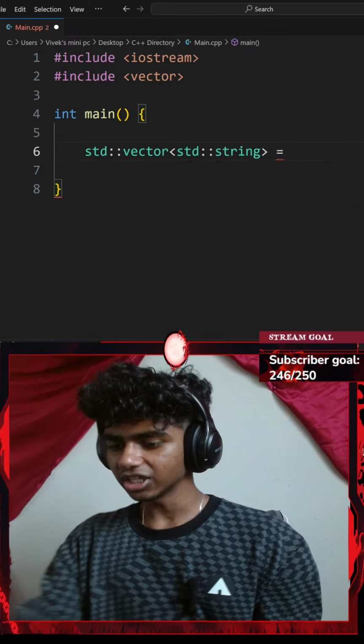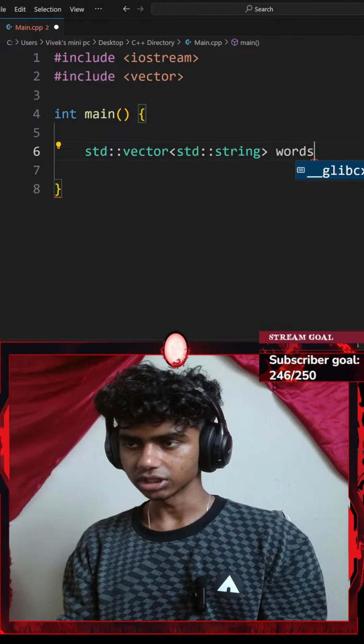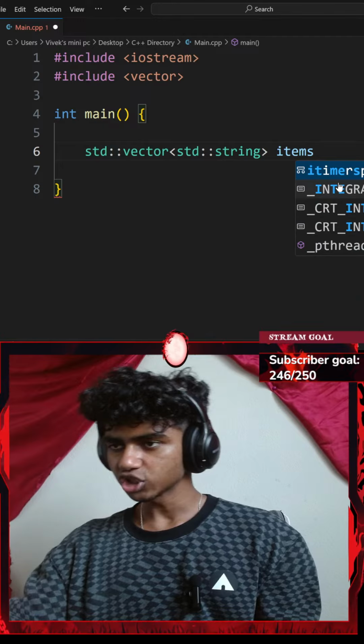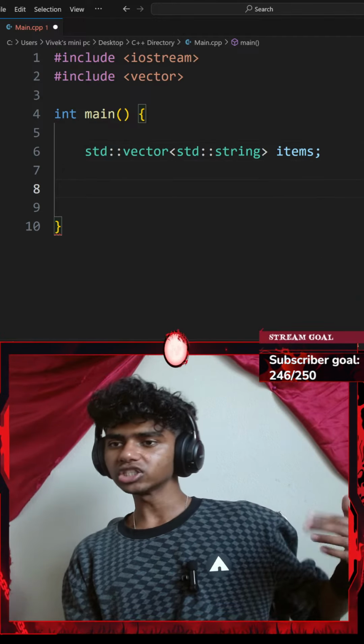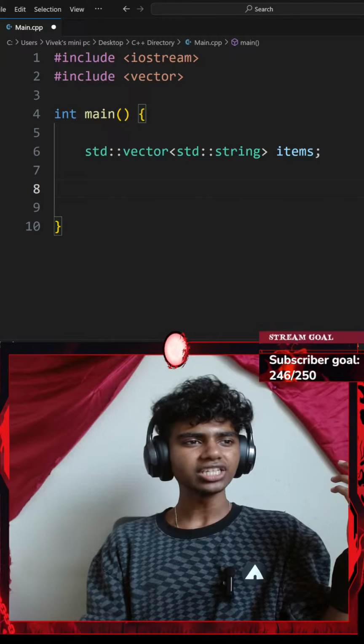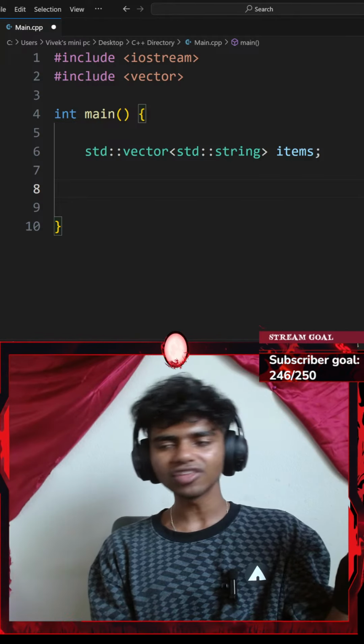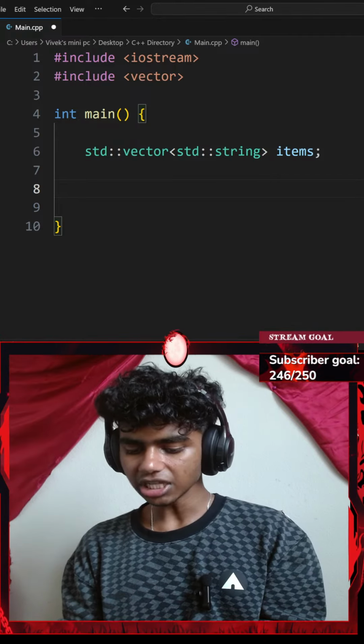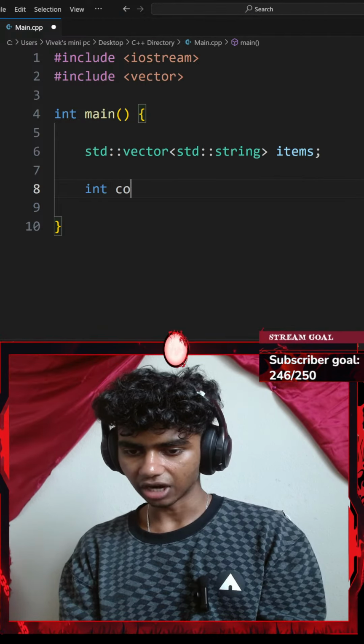Okay, I'll set that equal to, actually this is going to be words. Okay, actually it's called items. So my vector is called items, and then I want to get 5 words. Ask the user to enter 5 items inside their inventory. So I'll create a variable of items, but honestly before that I might create an integer count variable.